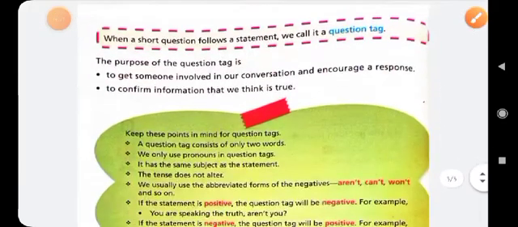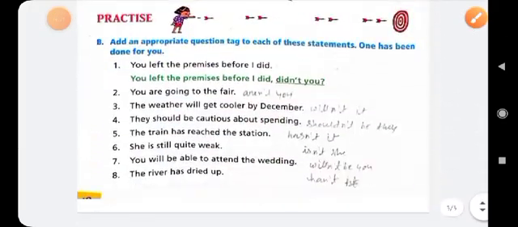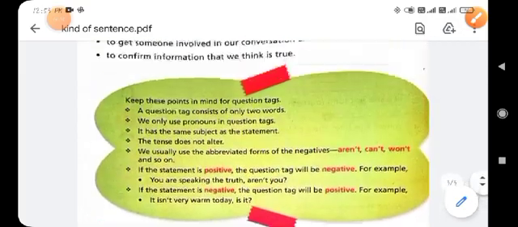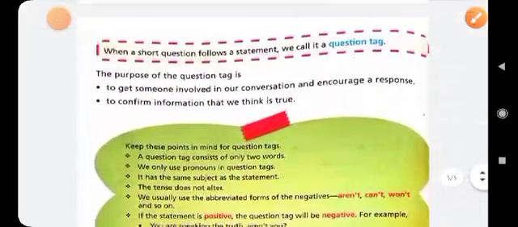And you also solved the questions of this chapter, exercise number B. How can you tag the question? It is very easy to know. So I hope everyone understands this chapter very well. Thank you for watching the video. Best of luck.